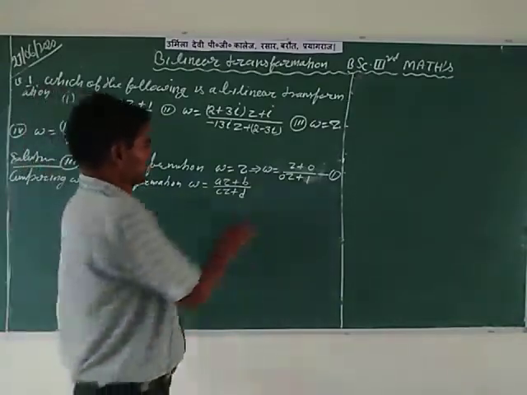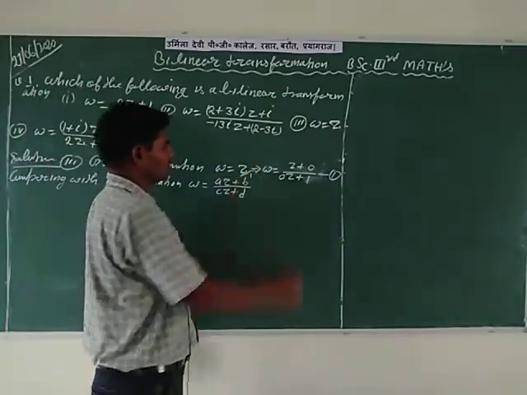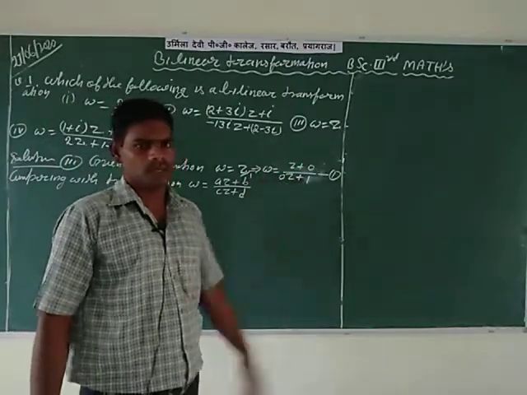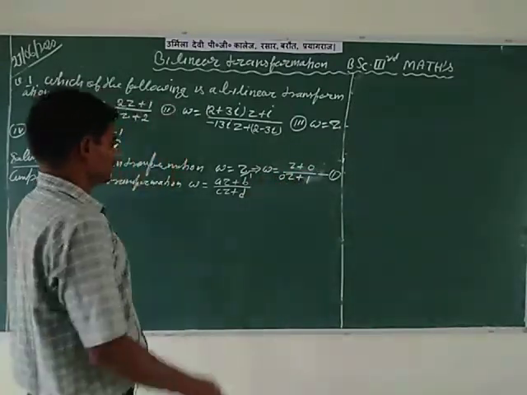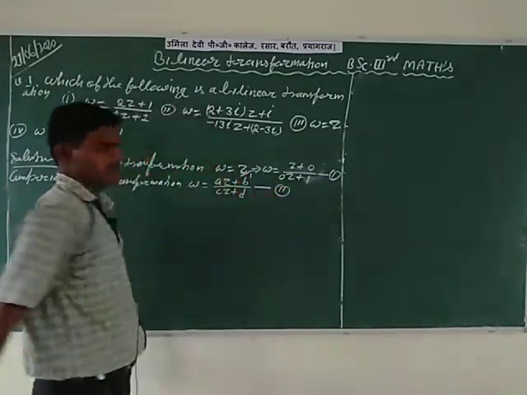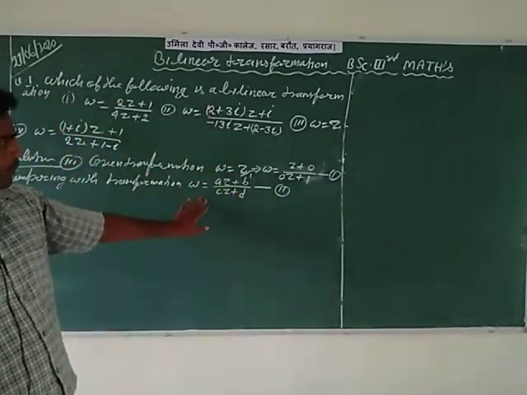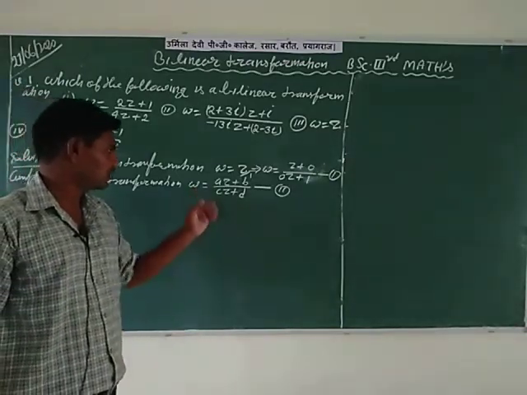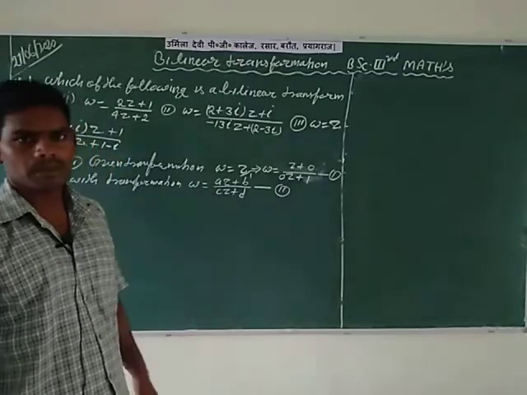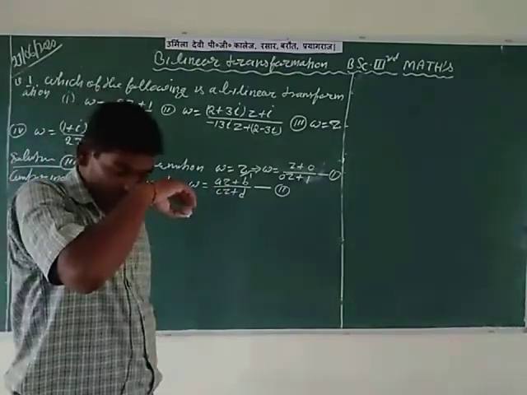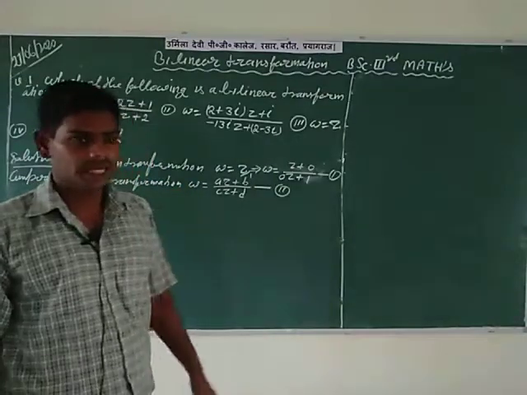So you can write W is equal to Z plus 0 divided by 0 Z plus 1 as the first given transformation. This is denoted by the second equation, and here we compare the first transformation with W is equal to AZ plus B divided by CZ plus D, because here you want the values of small a, b, c, d.